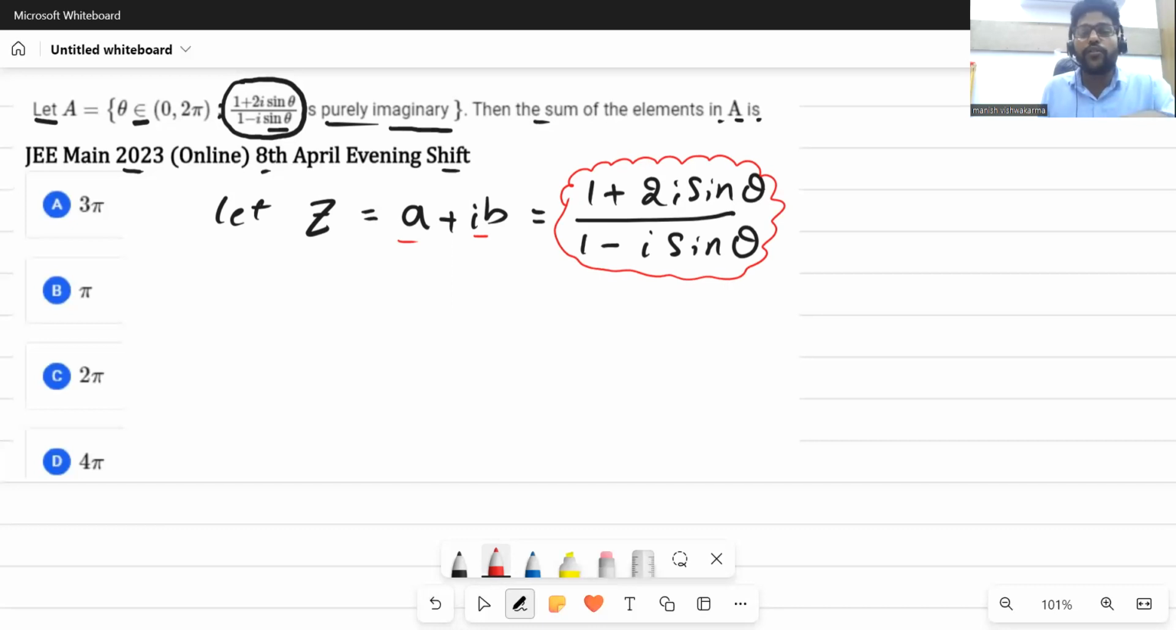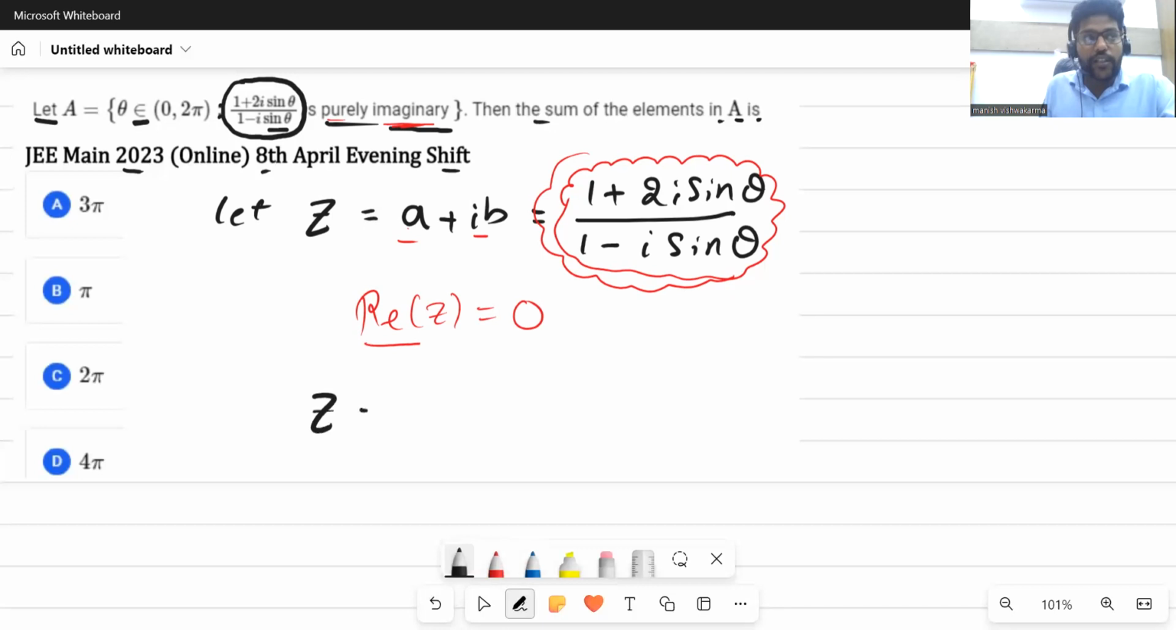Why are we going to convert this complex number into this form? Because it is given that it is purely imaginary. So if it is purely imaginary, what will be zero in this complex number? Yes, the real part will be 0. So if I convert this complex number into a plus ib form, then I will equate the real part to zero and we will get the condition for the thetas. So let's begin with this question.